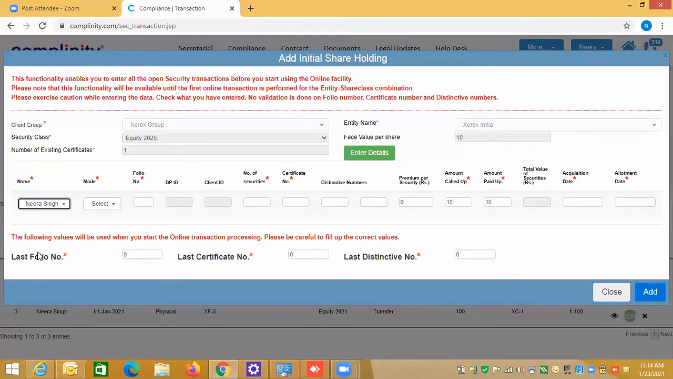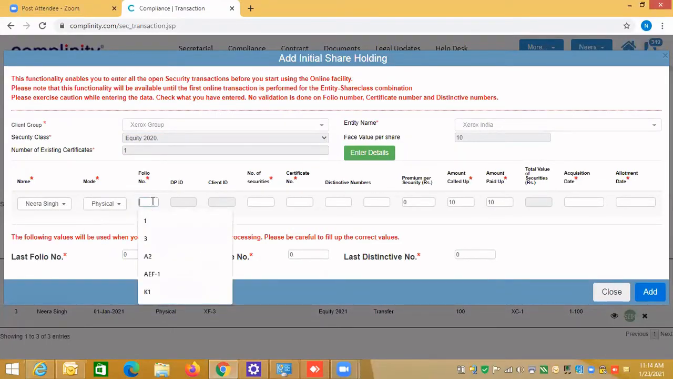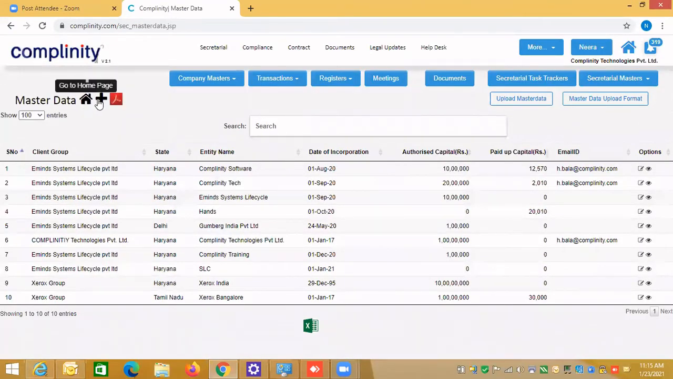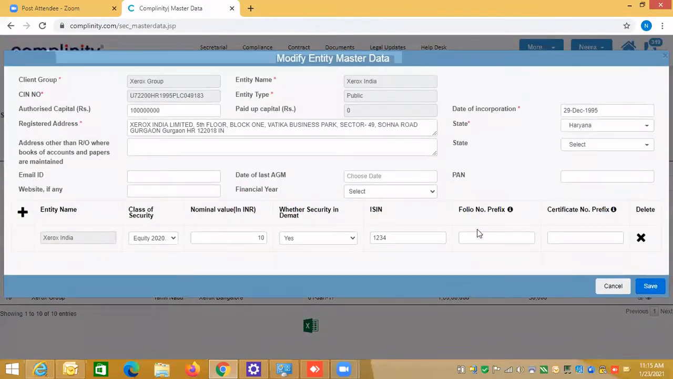So let's do it for Neera Singh. And again, it is physical, if I'm saying folio number. See, it is very important to understand that I'm doing the folio number for Xerox India. So if I'm entering folio number 1, I do not remember whether in Xerox India I have entered any prefix, because it is important for me to enter the prefix. Otherwise, all the share transfer will be wrong. So for Xerox India, I have not entered any prefix or certificate prefix.